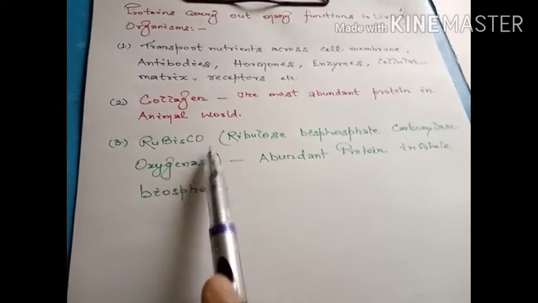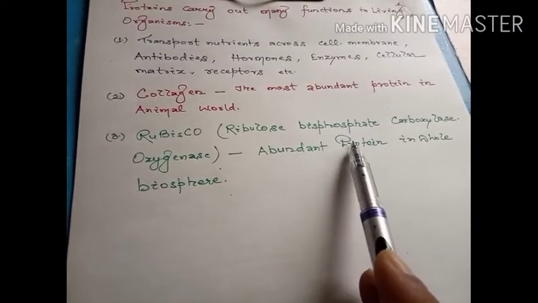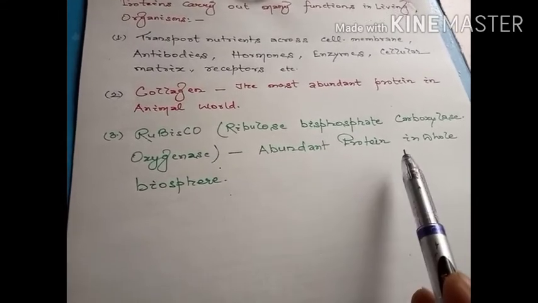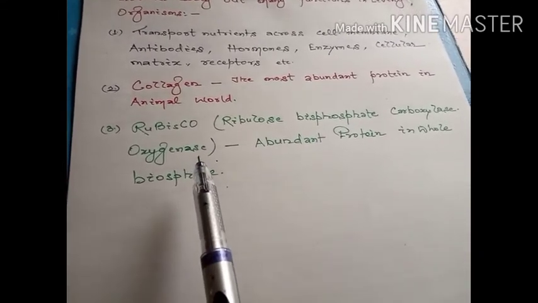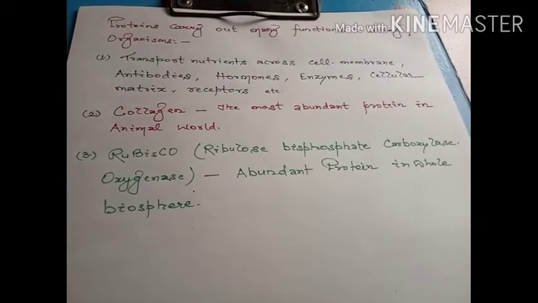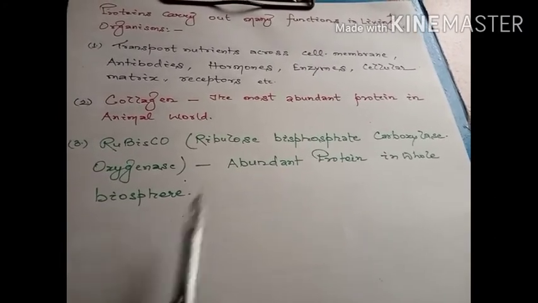And the most important aspect is Rubisco, which stands for ribulose bisphosphate carboxylase oxygenase. It is the most abundant protein in the whole biosphere. This is a special enzyme in the case of plants, which helps in the process of photosynthesis.